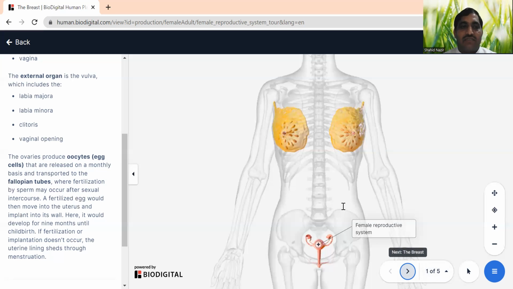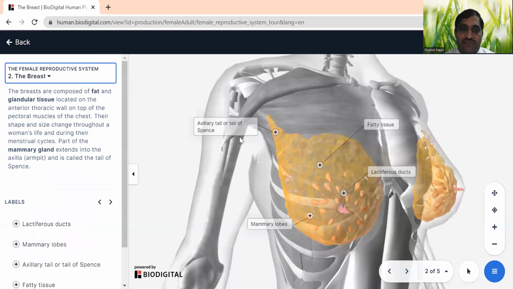First we will discuss the breast. What is the breast? It's an important component of the female reproductive system, and as you know, the breast is responsible for the production of milk to feed the newborn baby. Normally the breast is composed of fat tissue and glandular tissue, located on the thoracic wall on top of the pectoral muscles.